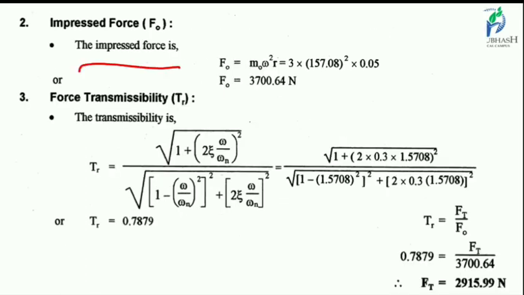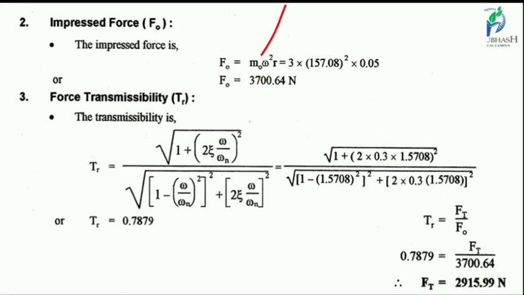Now the impressed force F0 is generated on the machine or system due to the rotating or reciprocating element. From the reciprocating element it is transmitted to the crankshaft, and due to the crankshaft the vibration is generated. So m0 r omega square.